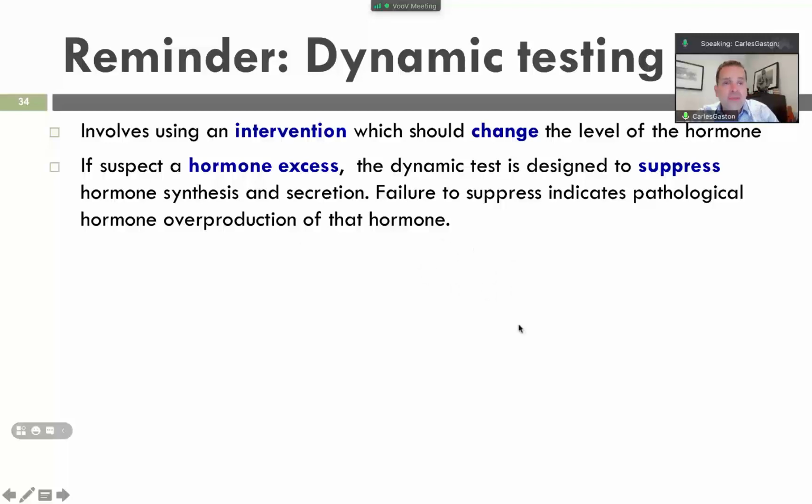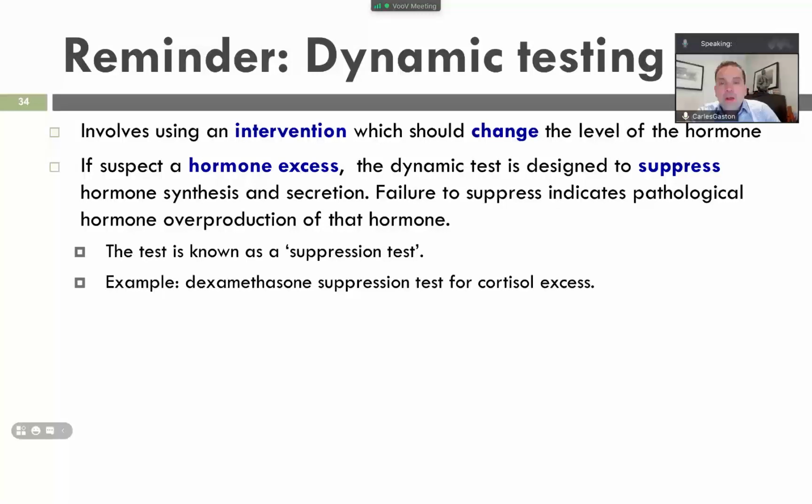Let's say, on the other scenario, we suspect insufficient or deficiency of that particular hormone. Then the dynamic test is designed to stimulate that particular hormone.